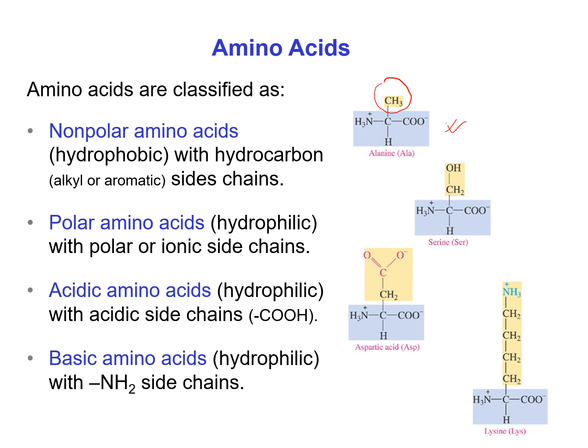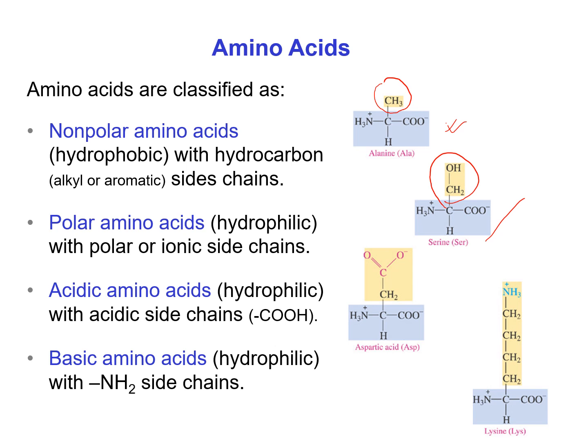Next, polar amino acids. Polar amino acids are those amino acids which have a polar side chain in their structure. For example, serine. We can see there is a polar side chain in serine. And we already know that polar groups are hydrophilic in nature. As a polar amino acid contains a polar side chain, that amino acid is hydrophilic in nature.